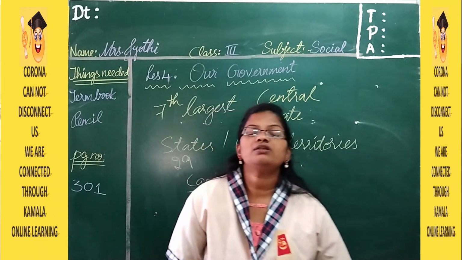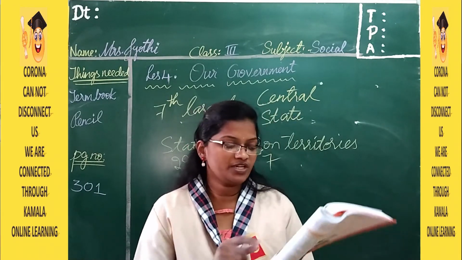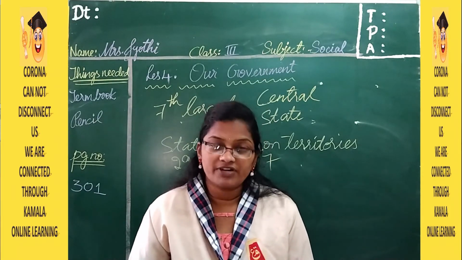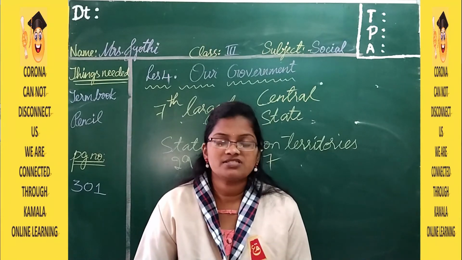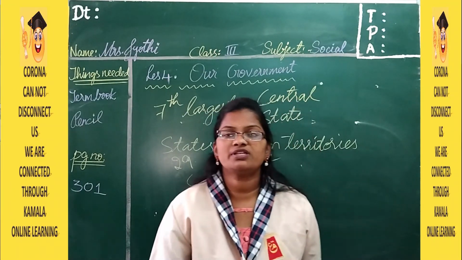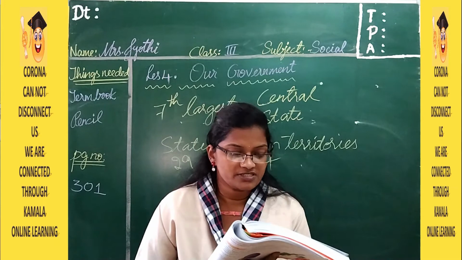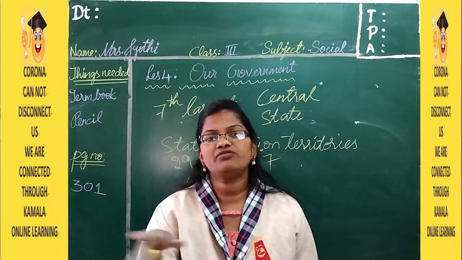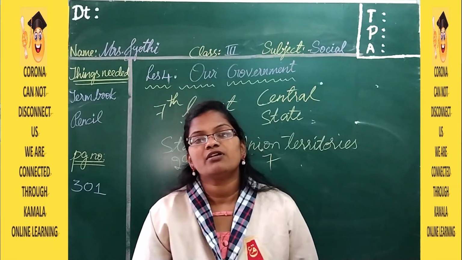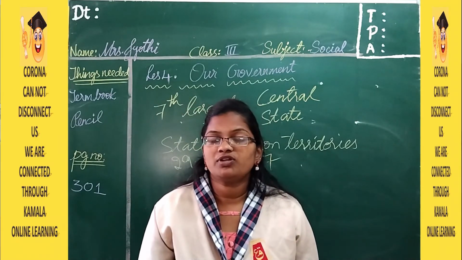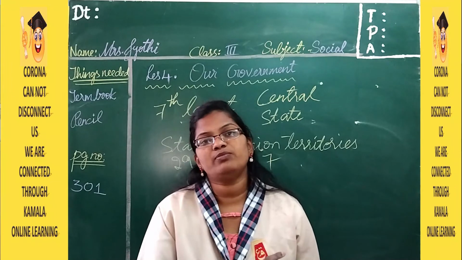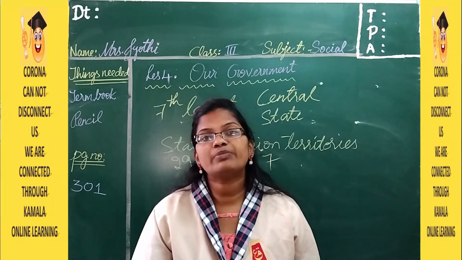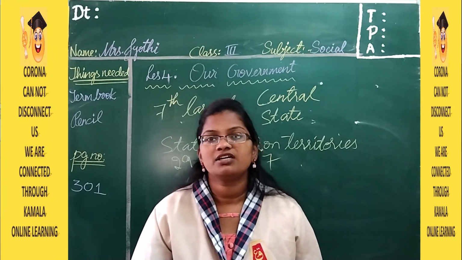So what are the people of central government? Here you can see. The people of central government are the president, the vice president, then the Prime Minister and the other ministers like the Home Minister and all other ministers. So all these people live in Delhi, or if they want to live in the surroundings also, they can live. But whatever work they are doing, they have to go to Delhi, and from there they are going to do it. And the head of the country is the president.